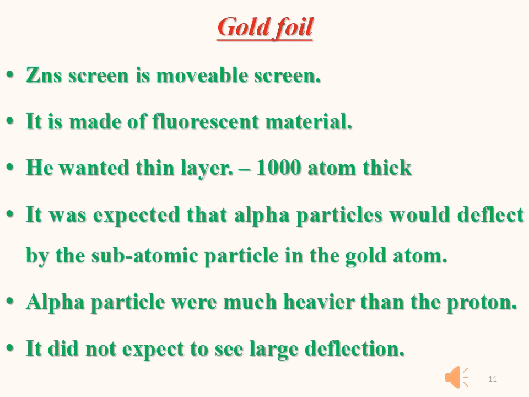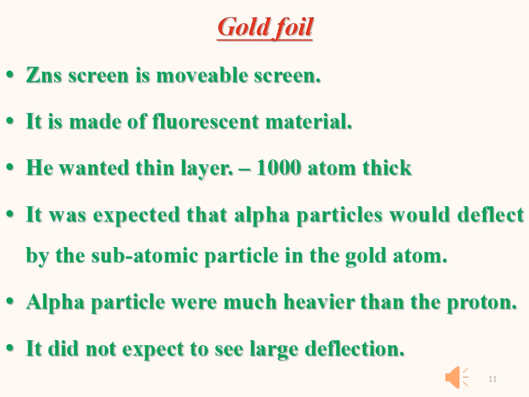So he expected that alpha particles will be deflected by subatomic particles in the gold atom, and we have seen in the previous video that subatomic particles are smaller than the atom.